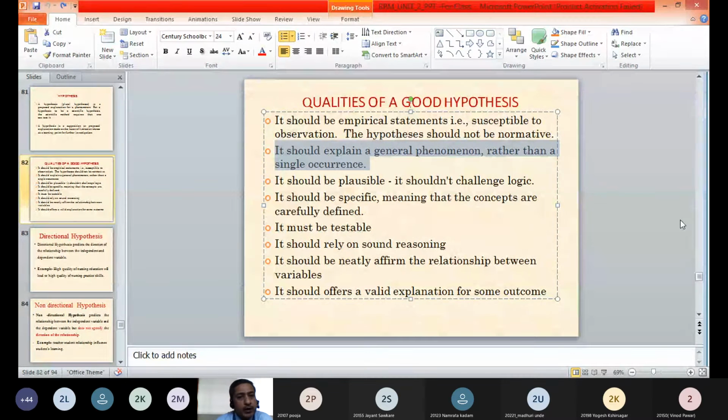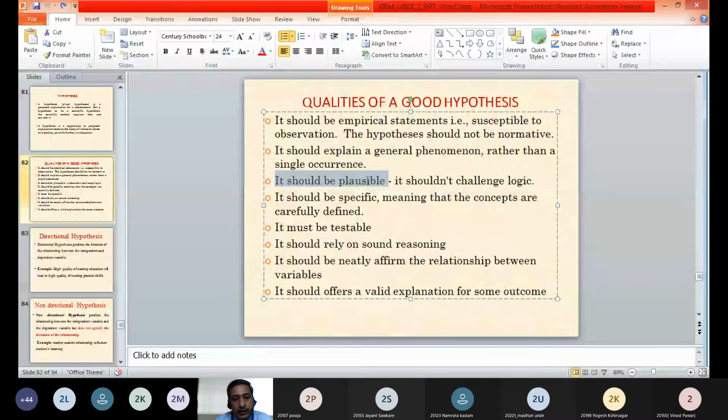For a hypothesis, the phenomenon which you are studying should be general. If you are studying advertisement and sales, this is a general formula for every company. If the advertisement is affecting the sales, that is a general phenomenon which is common to many companies, or almost all the companies, isn't it? If something increases sales in a particular company a single time, that cannot be called a general phenomenon. So the general phenomenon which is applicable to many companies or a major population can be considered for the formulation of a hypothesis.